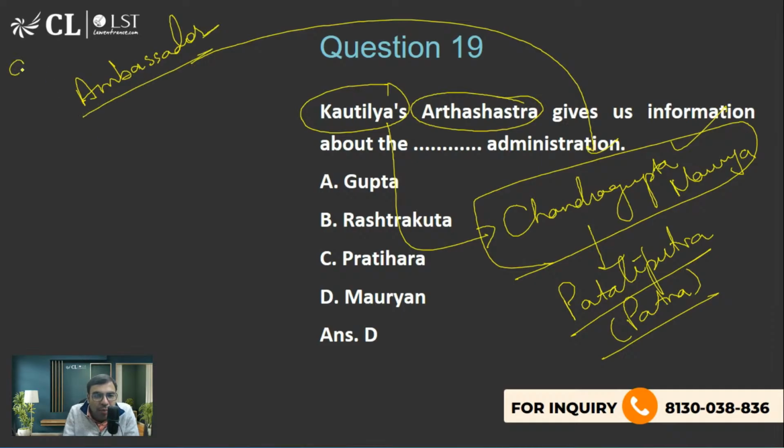Or I'm helping you out. Greek ambassador sent by some Greek king to his court. Which king sent him and who was the ambassador? That Greek ambassador. Very good, Megasthenes. That Greek ambassador was Megasthenes.